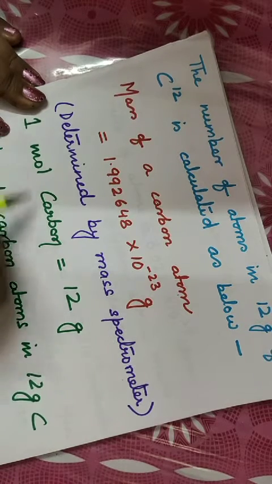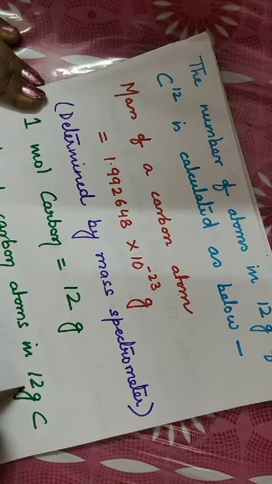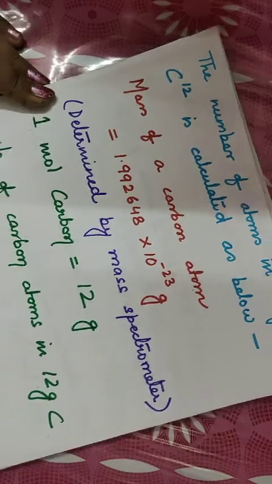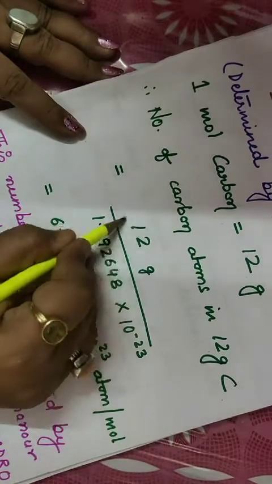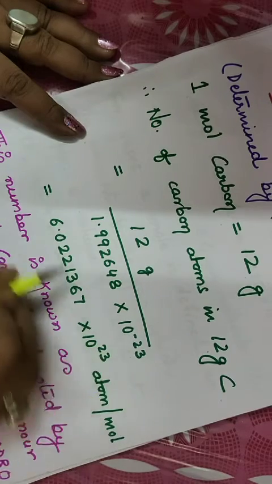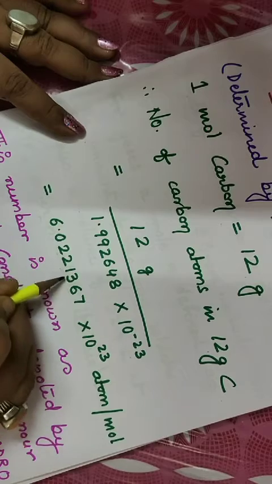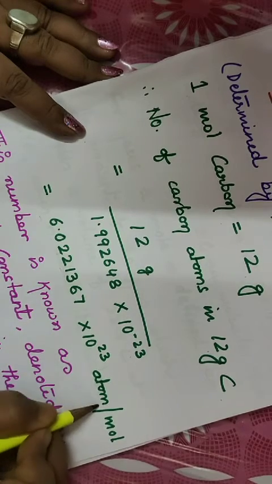So we know that 1 mole carbon is 12 gram. Now the number of carbon atoms in 12 gram of carbon 12 is simply the mass of 12 gram divided by mass of a single carbon atom, and you will get this particular number, 6.022 into 10 to the power 23 atoms.